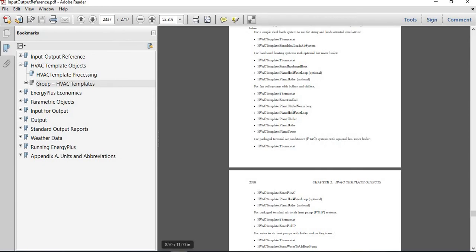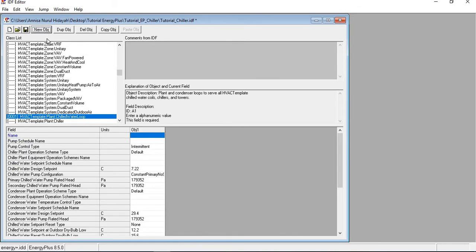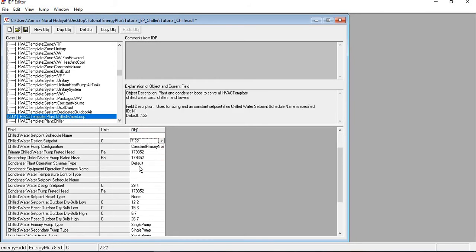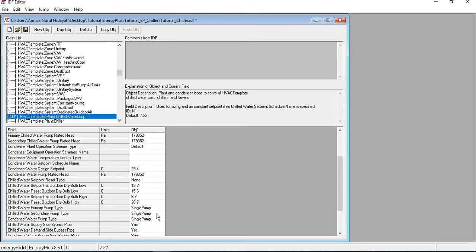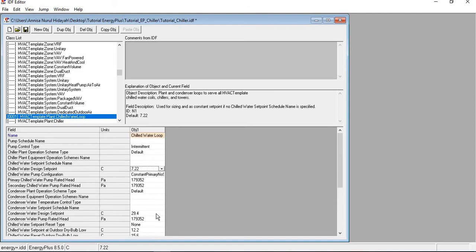And after that, we need to assign the chilled water loop. So we add an object in chilled water loop. Okay, so we will name it chilled water loop. For the pump schedule, if it's blank, it means always available, so I will just leave it blank for now. I will just set the default values here. Okay.